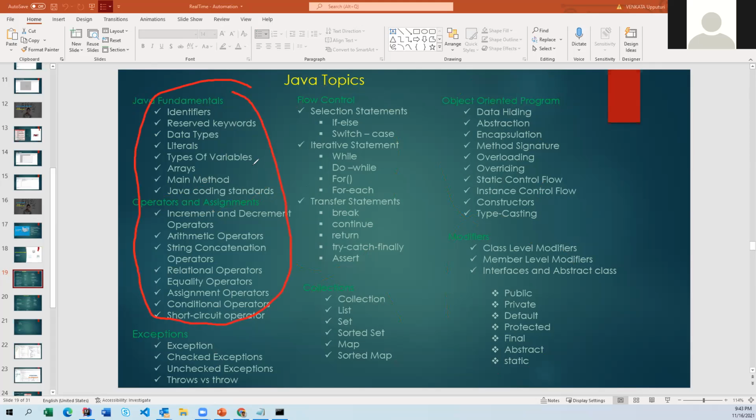Also keep in mind, we are going to cover this whole thing in 6 to 7 weeks. It doesn't mean we are covering the entire Java. Whatever is essential for our day-to-day work, only those things we are going to discuss. Just to give one example, with operators and assignments, here I have listed only 7 or 8 operators. But if you go to a Java book, there are a total of 18 operators.